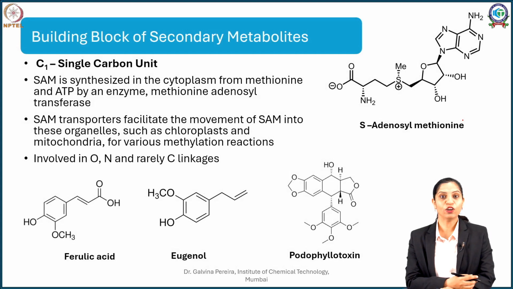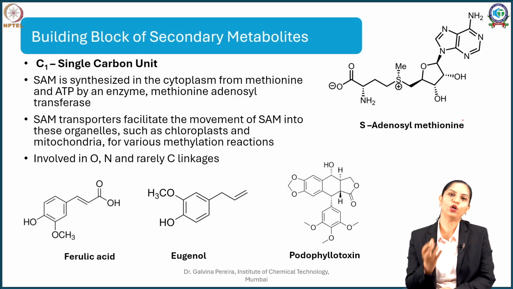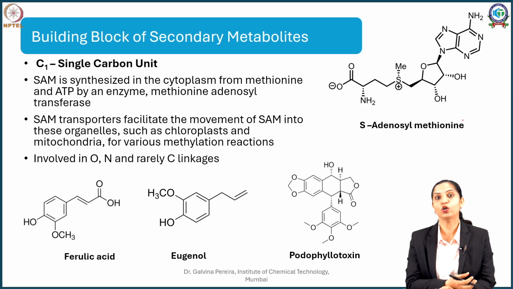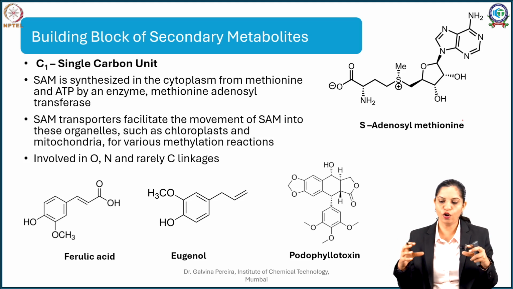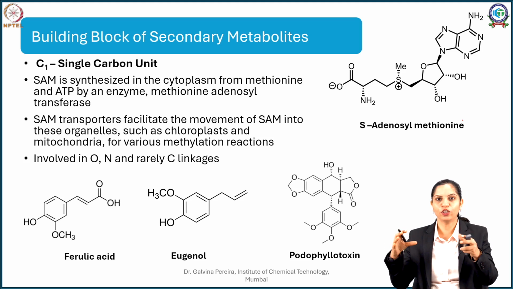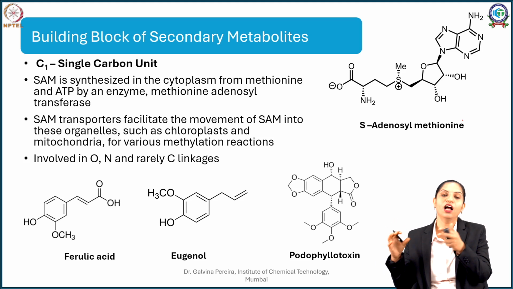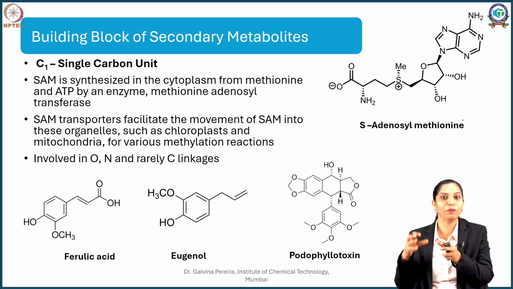Now when you say secondary metabolites, they include compounds, and in this case we will be talking about organic compounds. An organic compound is made by addition of numerous subunits. Like you are building a house brick by brick, a molecule is built brick by brick.